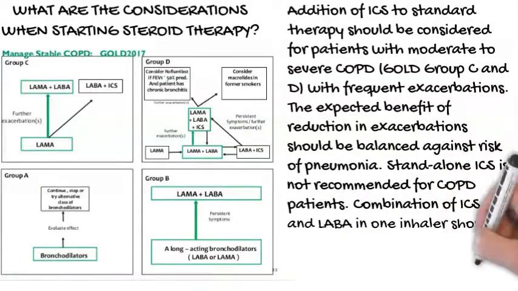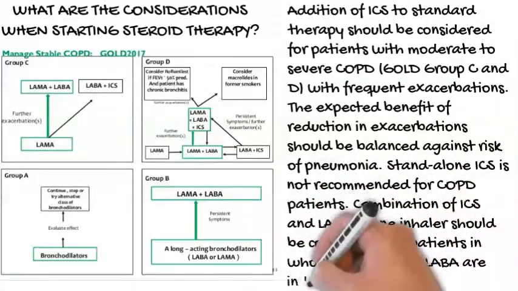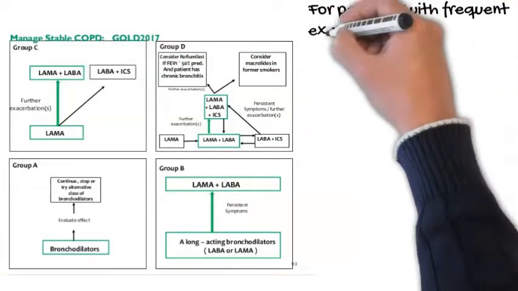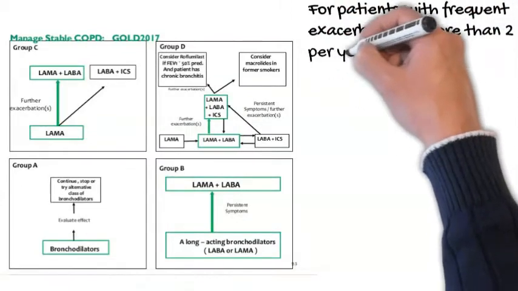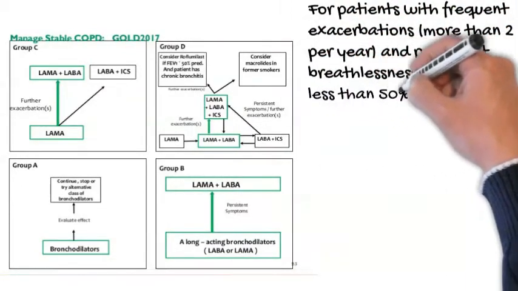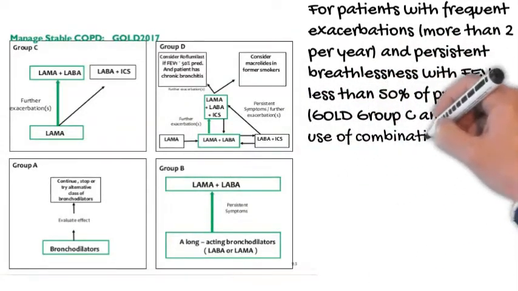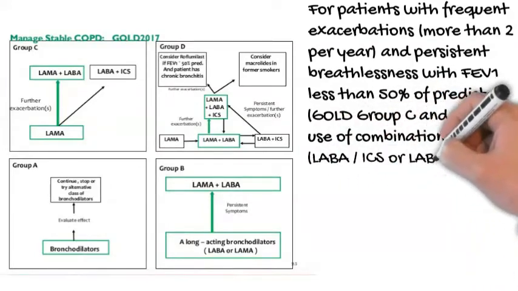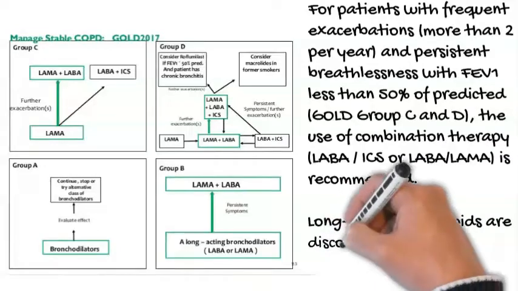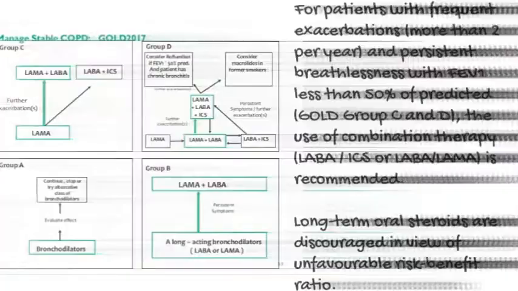Combination of ICS and LABA in one inhaler should be considered for patients in whom both ICS and LABA are indicated. For patients with frequent exacerbations, more than 2 per year, and persistent breathlessness with FEV1 less than 50% of predicted, GOLD Group C and D, the use of combination therapy, LABA/ICS or LABA/LAMA, is recommended. Long-term oral steroids are discouraged in view of unfavorable risk-benefit ratio.